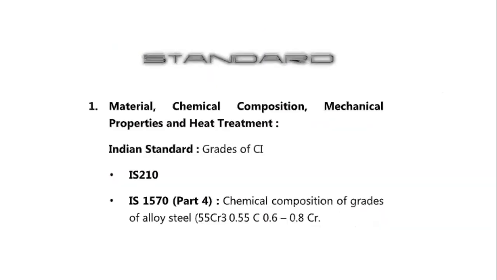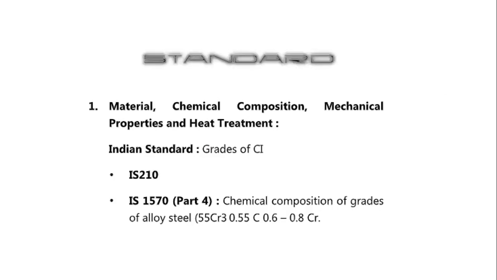Now let us see different standards. So like I said, there are standards for material, chemical composition, mechanical properties, and heat treatment. One of such standards you would find in Indian standards, which has grades of cast iron. So there is one standard, IS 210. Similarly, there's one standard, IS 1570 part 4, in which you will find chemical composition of grades of alloy steel.